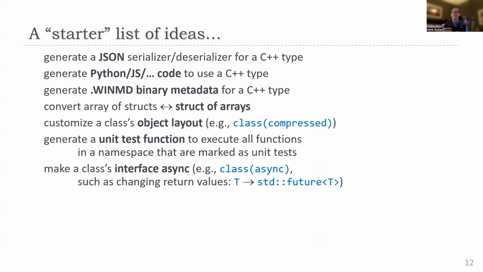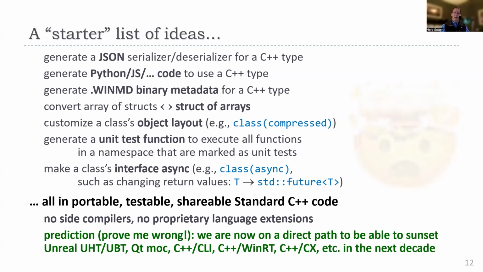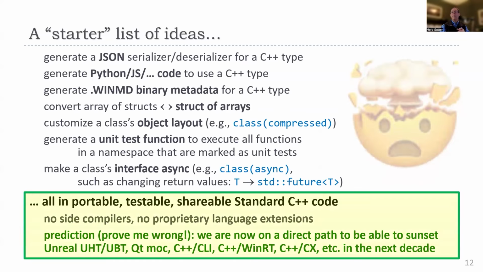Instead of the return type, you return a future of that same return type. All of this you can automate and write in portable, testable, shareable standard C++ code without the language extensions and side compilers we need today.